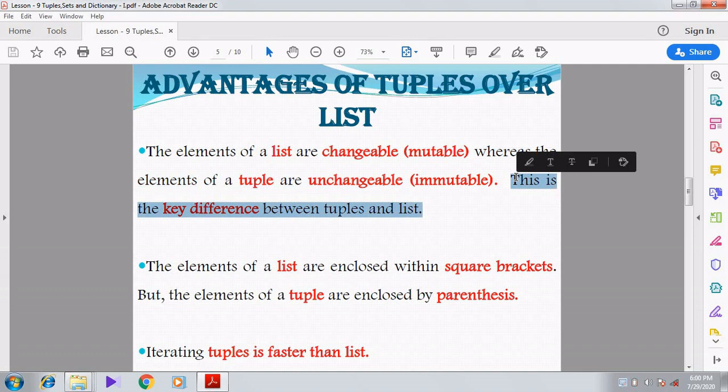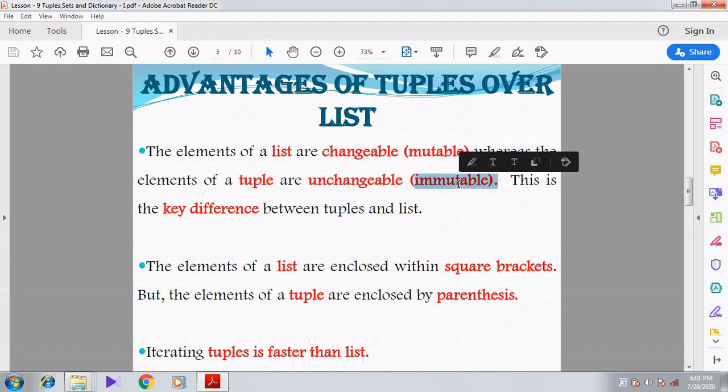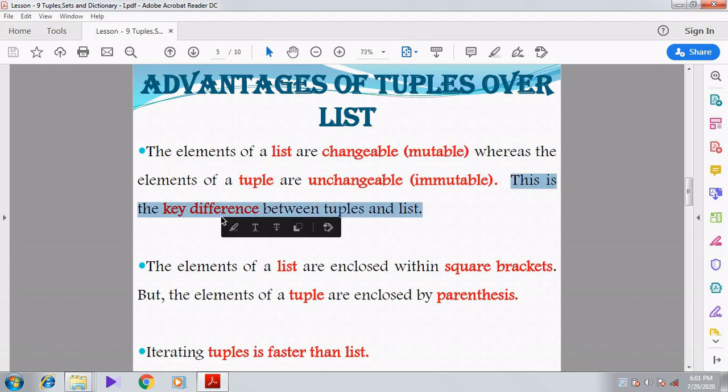Whenever elements are assigned to a list, those elements can be changed. Whereas in a tuple it is not possible. So they are called unchangeable, immutable. This is the main difference between tuple and the list.